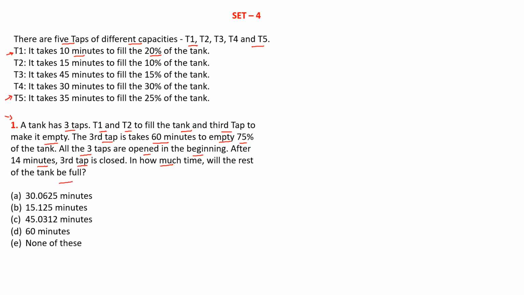Okay, so it is given that for tap 1, by the information we know that it fills 20% in 10 minutes. So 100% it will take 50 minutes. Similarly, tap 2 takes 15 minutes to fill 10%.